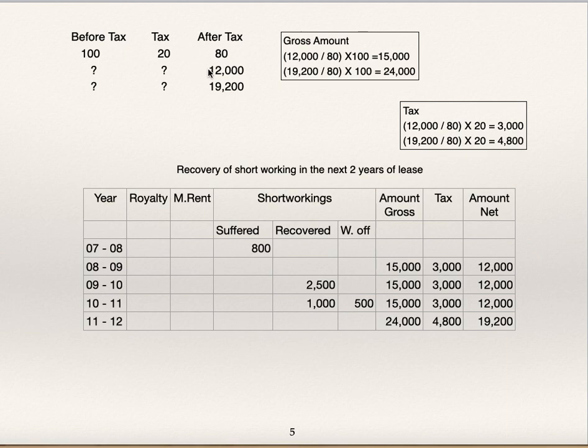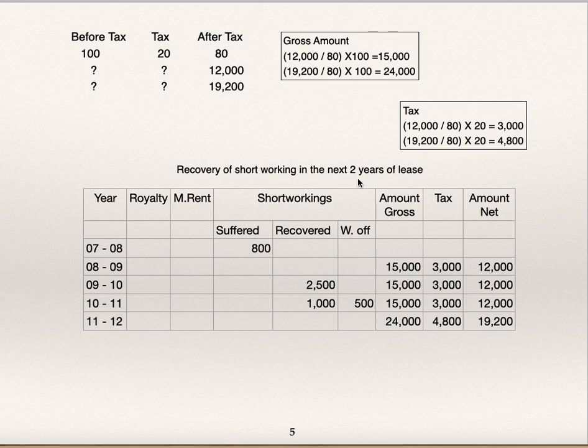If after tax payment the amount is 12,000 and 19,200, what would be the amount of tax? 12,000 divided by 80 into 20, and 19,200 divided by 80 into 20. So tax amount is 3,000 and 4,800. I have written it against the years: 3,000, 3,000, 3,000 and 4,800.